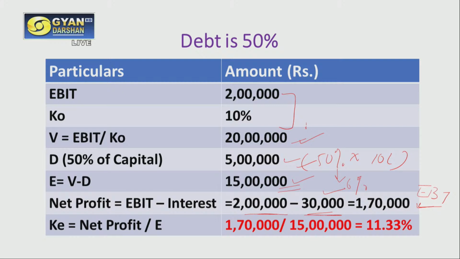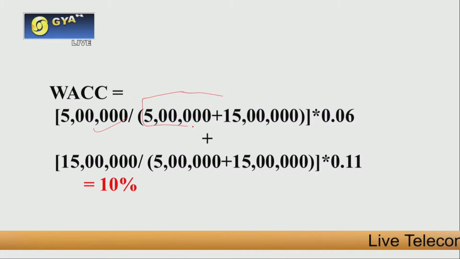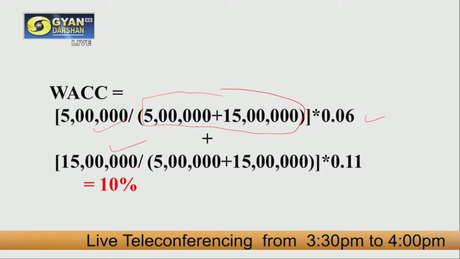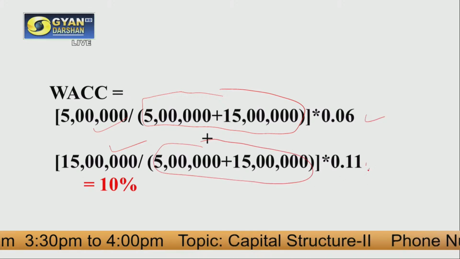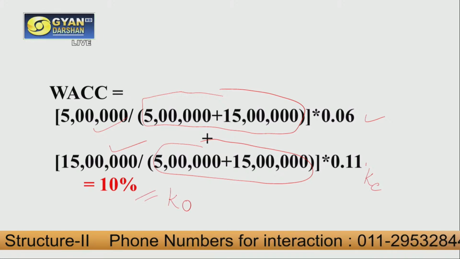Now these are the earnings which are available for equity shareholders. This amount has to be divided by the value of equity, that is 15,000 in our case, and by solving this we get the cost of equity, which is 11.33%. Now all we need to do is place the values in our WACC equation. So in this case our debt is 5 lakh divided by 20 lakh, that is our overall V, multiplied by our KD. The ratio of equity in this case is 15 lakh divided by the overall value, multiplied by KE, cost of equity. Now by solving this equation, I again get the value of KO, which is 10%.